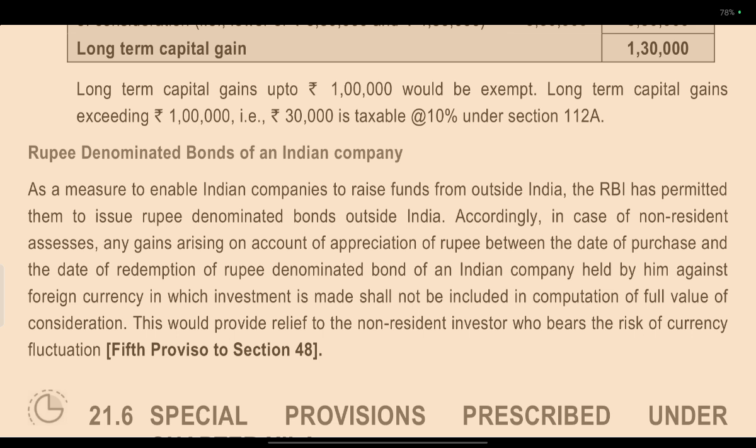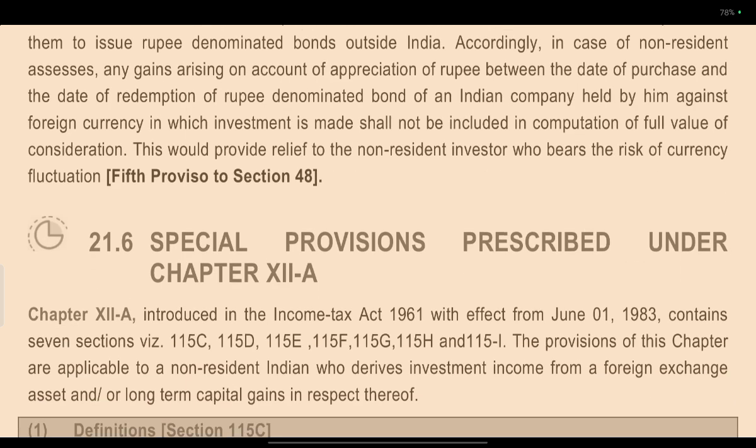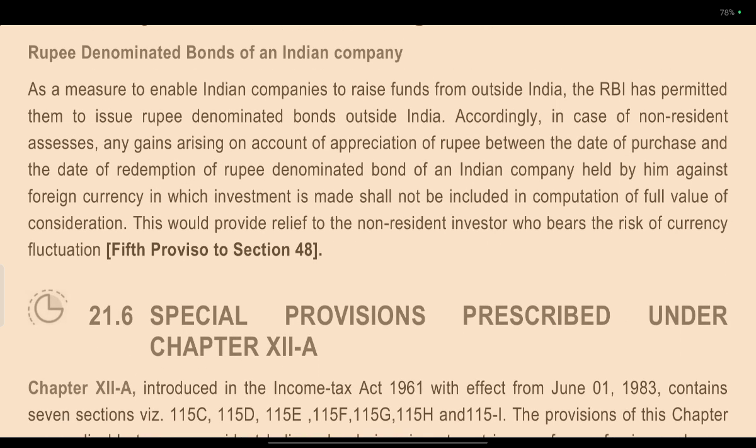Accordingly, in the case of a non-resident assessee, any gain arising on account of appreciation of the rupee between the date of purchase and the date of redemption of a rupee denominated bond of an Indian company, held by him against foreign currency in which the investment is made, shall not be included in the computation of full value of consideration. This provides relief to non-resident investors who bear the risk of currency fluctuation. This is the fifth proviso to section 48.